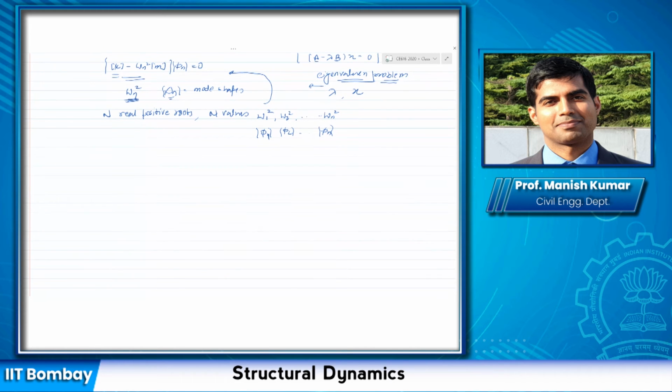By solving the eigenvalue problem, basically, I get n positive real roots which provide me the values of omega n square for different number of modes. If I have n number of modes, I'll get n such values. And then for each mode, I substitute it and get the values of mode shapes. Okay. Is this clear up to this point?